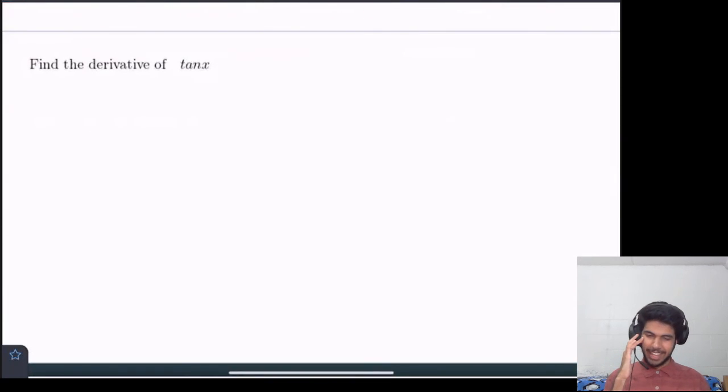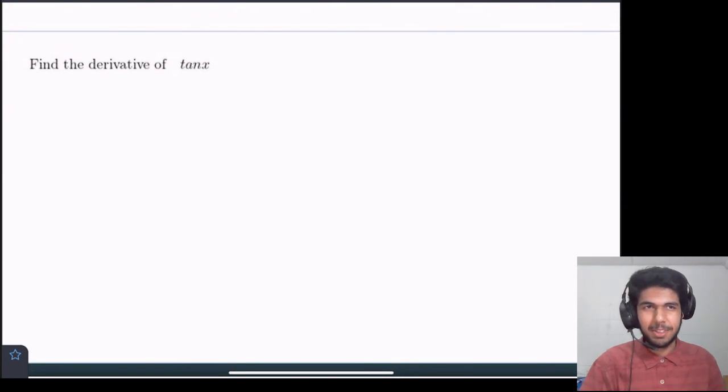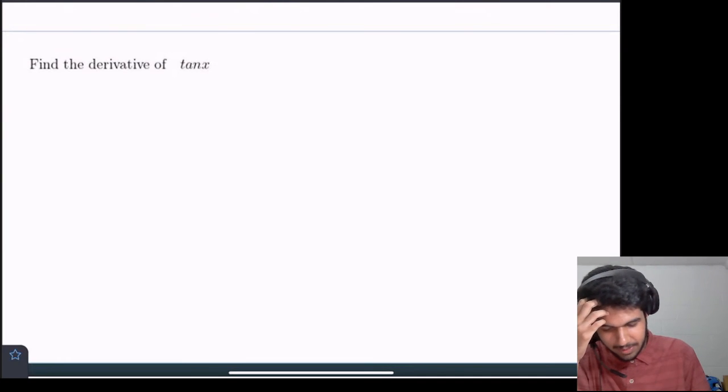Find the derivative of tangent of x. Ooh, exciting. We know sine and cosine. We don't know tangent. So how can we do this? We have f of x equals tangent of x.